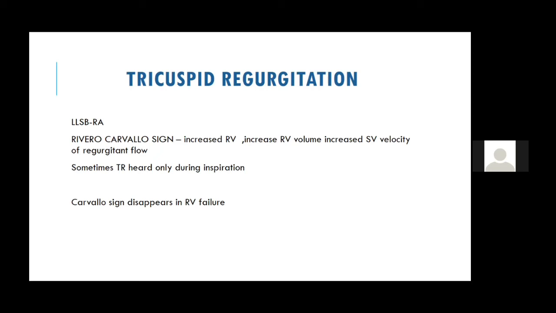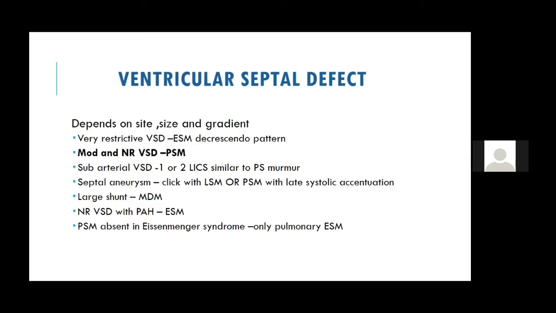This disappears in a patient with RV failure. If the patient has RV dysfunction, you may not be able to appreciate Carvallo's sign because RV cardiac output remains fixed. Also in a patient with tricuspid stenosis, because the blood may not be able to go from RA to RV, you do not get Carvallo's sign. So these are the two places where you do not get Carvallo's sign.